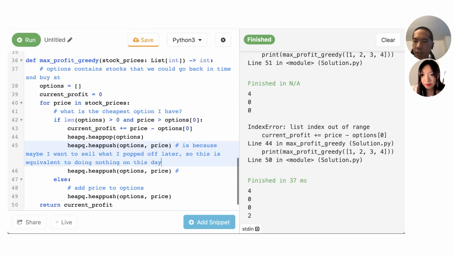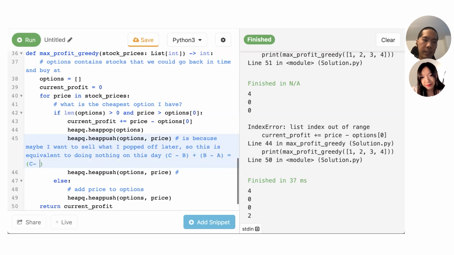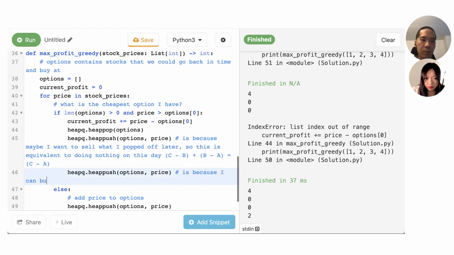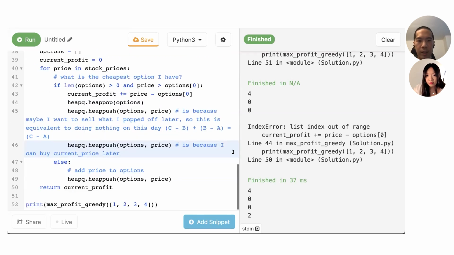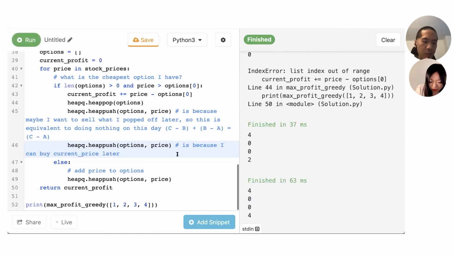Because I can just pretend I never did anything. So it's like you can go back and undo that action. And the price actually happens to work out, right? Because if I have b minus a, plus c minus b, that is equal to c minus a. These cancel out. So this is kind of like saying in the future, maybe I'll get rid of this. And this is just because I can buy the current price later. So yeah, if I add it twice, I think then it also returns 4 as well.